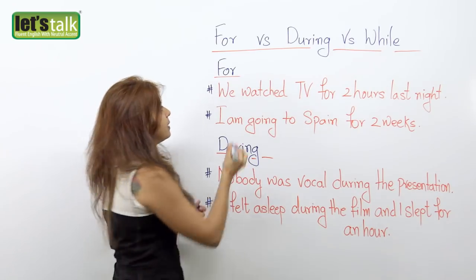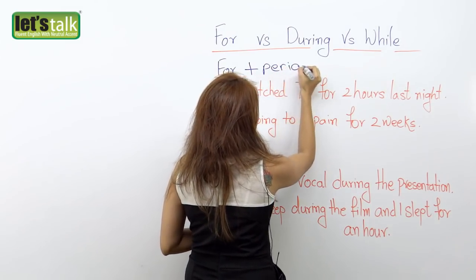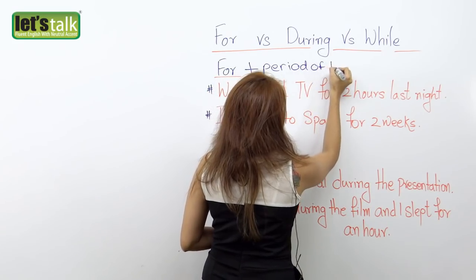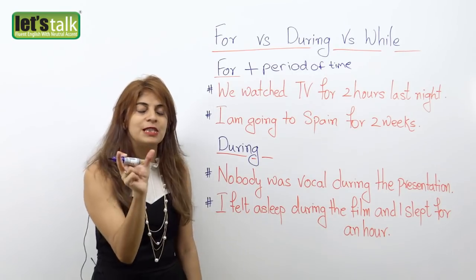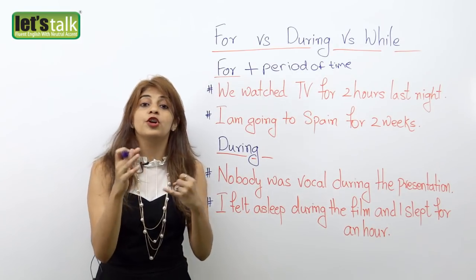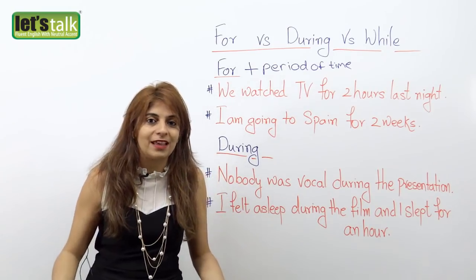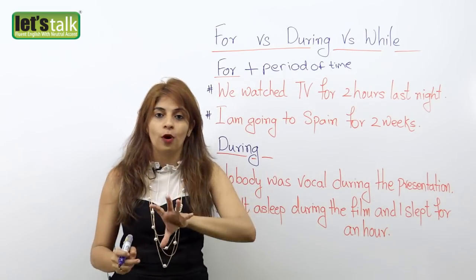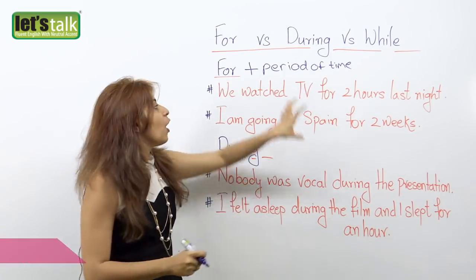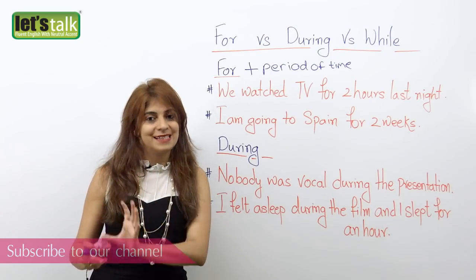So, for expresses the period of time, the specific time it mentions, for example, for 2 hours, for 10 years, for 3 weeks. This is the way we use for to express how long something goes on or how long someone does something.